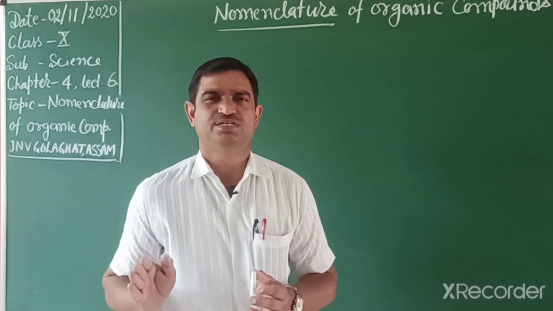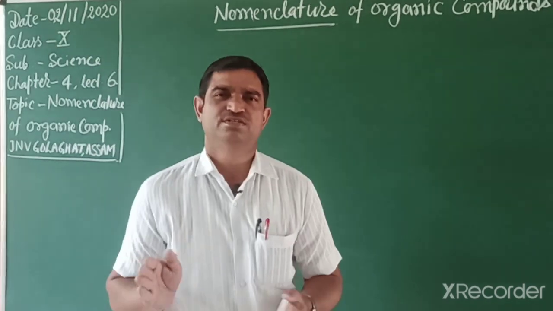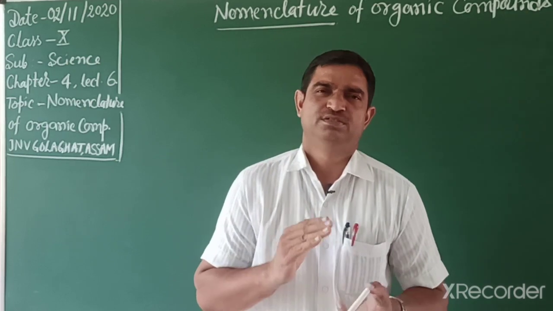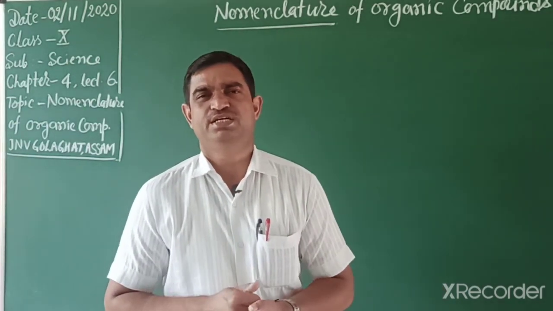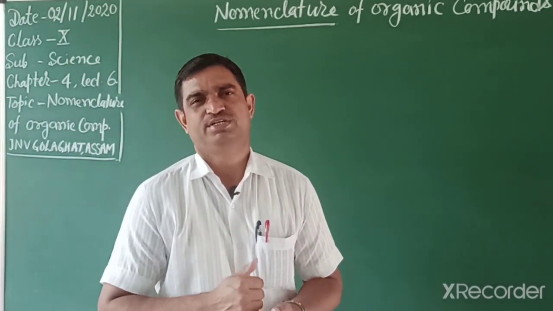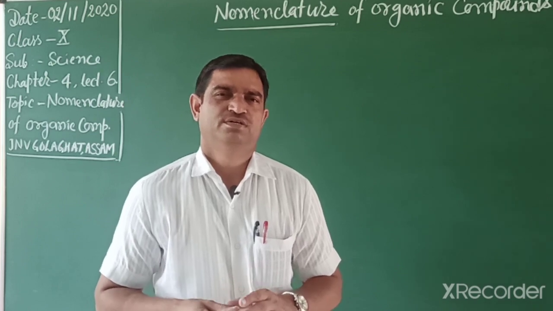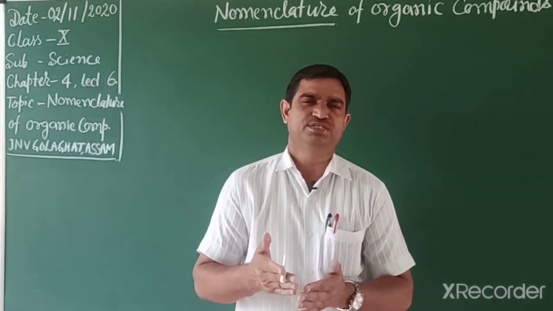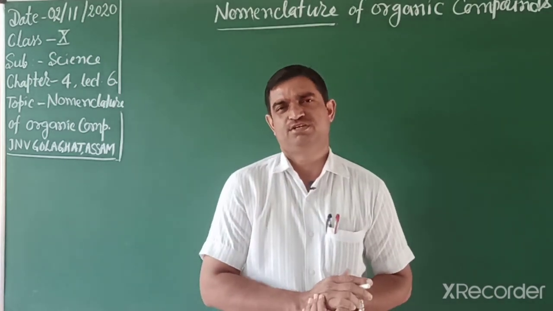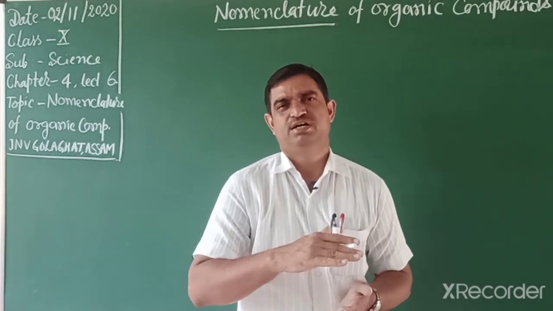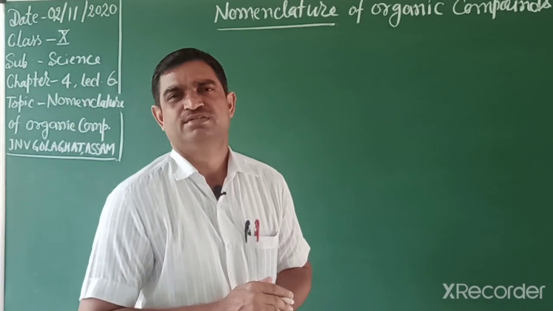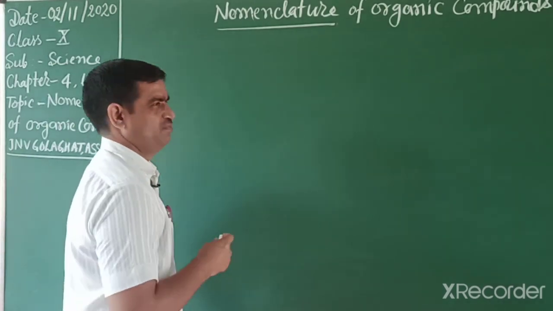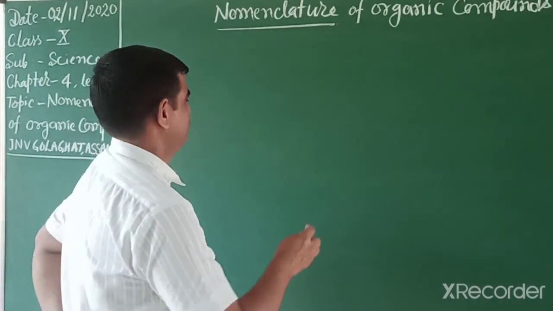If there is competition between a substituent and the functional group carbon, then numbering starts in such a way that the functional group carbon gets the lowest number. Also, some functional groups we write as prefix, others we write as suffix. So at first I will show how we can write the nomenclature of different compounds by giving some examples.